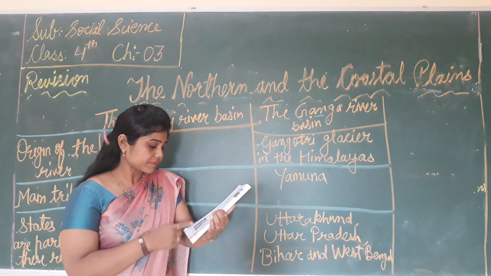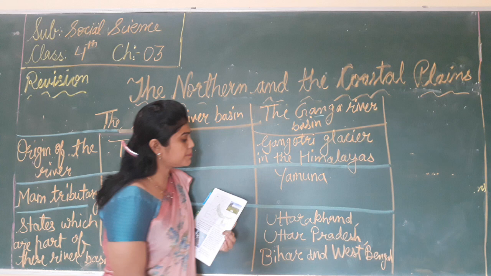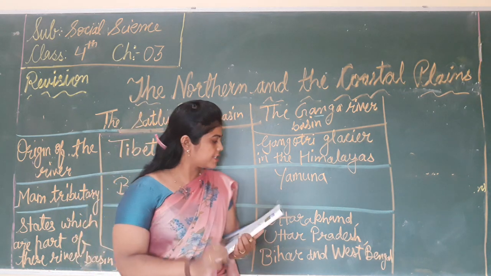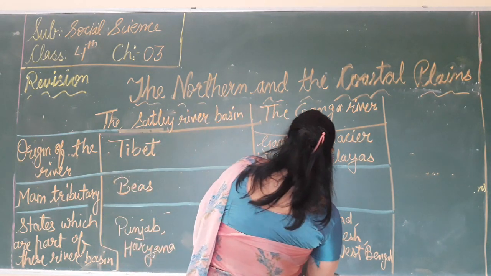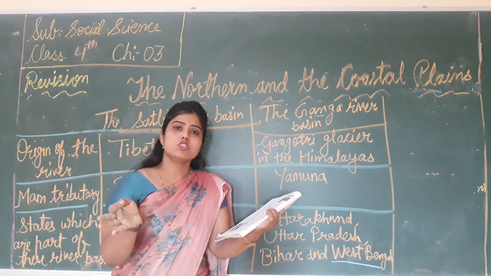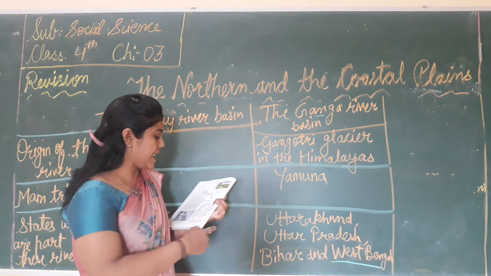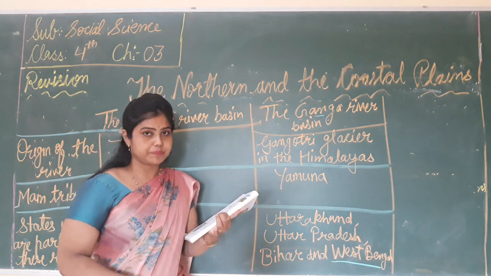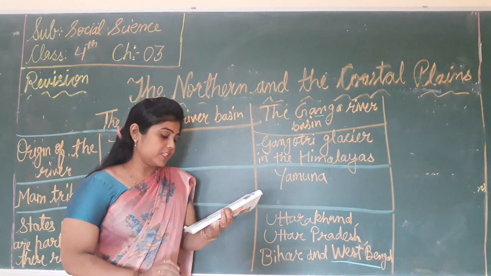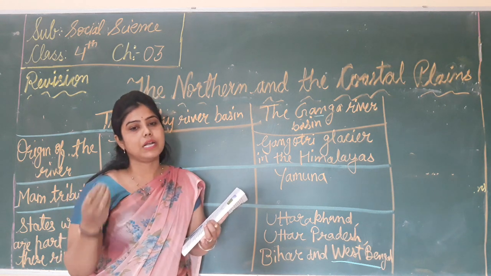And in West Bengal, the Ganga river is split into two branches. One branch enters Bangladesh and is called Padma, and it joins the Brahmaputra. The other branch flows through West Bengal and is called Hooghly.